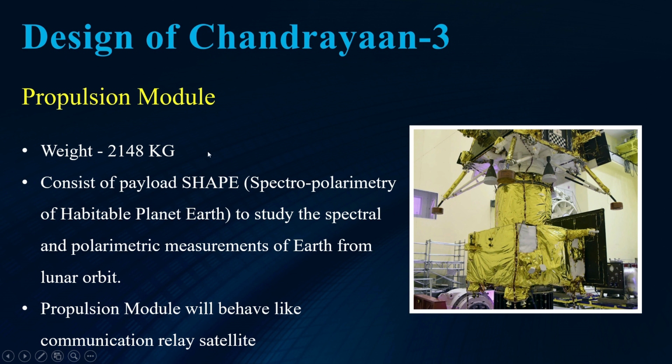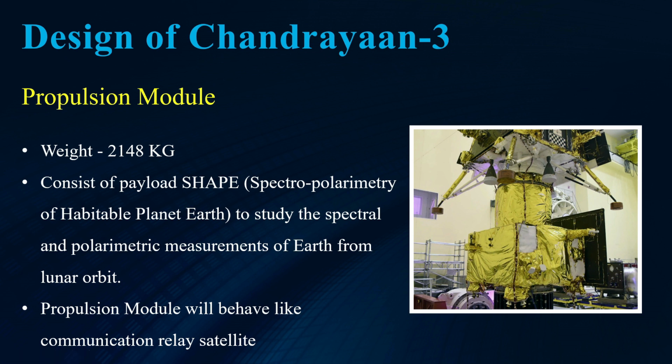Now this propulsion module, after detaching the lander at a particular distance from the moon, will just revolve around the moon and do its work by the SHAPE machine or sensor. It will measure the polarimetric measurements of Earth from itself. And the second purpose for which the propulsion module is used is as a communication relay satellite. So it will do both works. First it will measure the polarimetric measurement of Earth, and second it will act as a communication relay satellite.